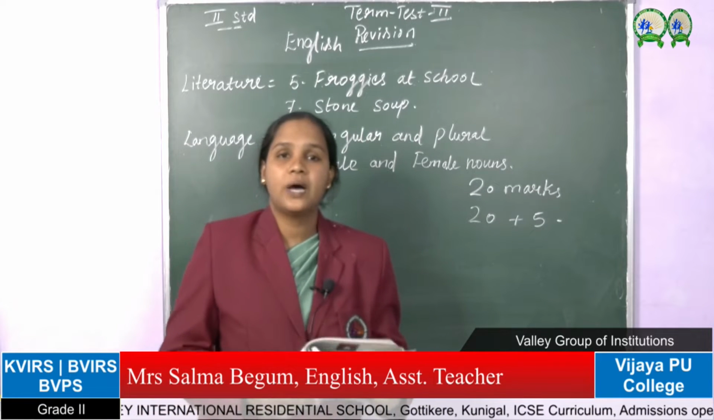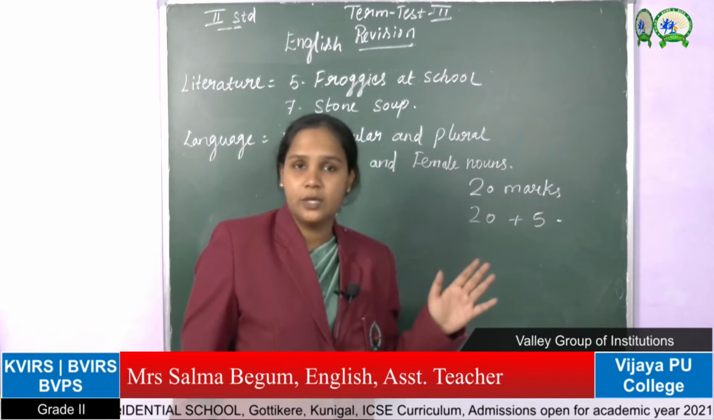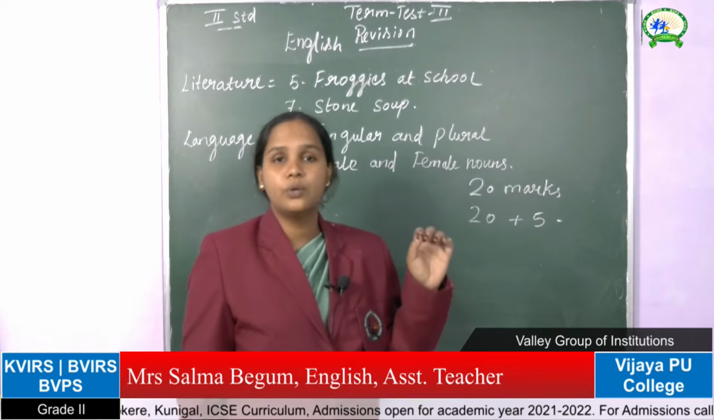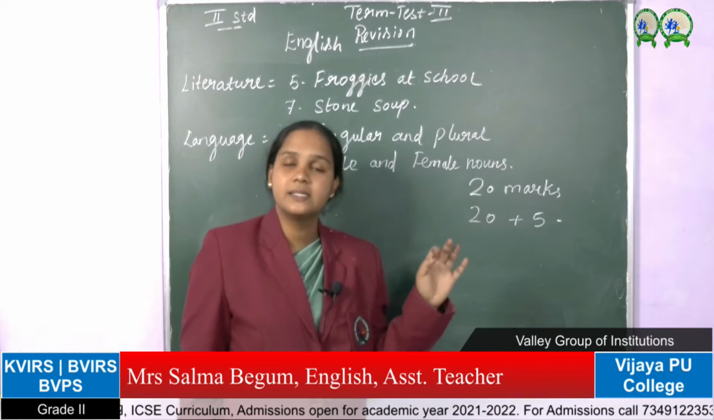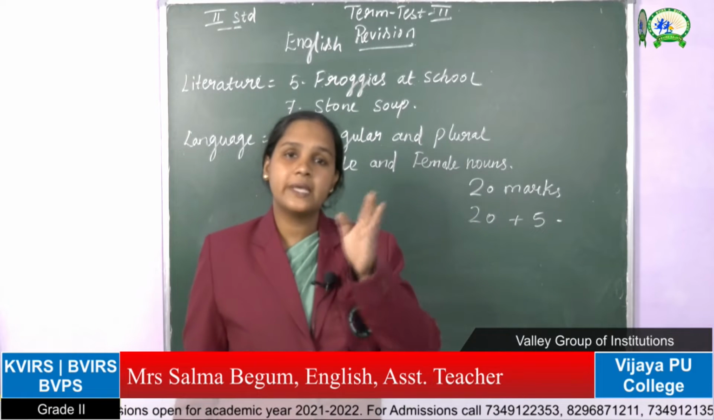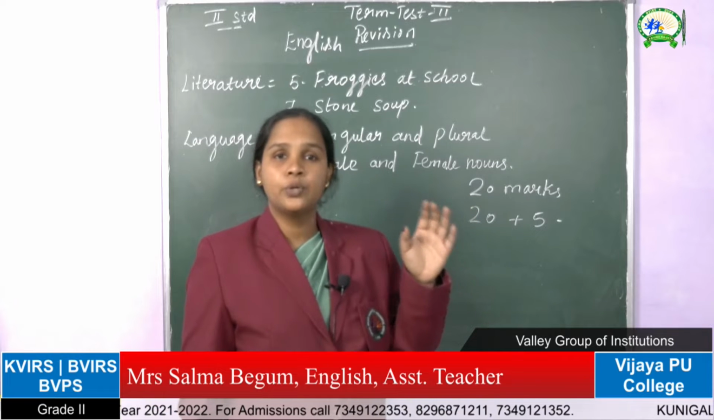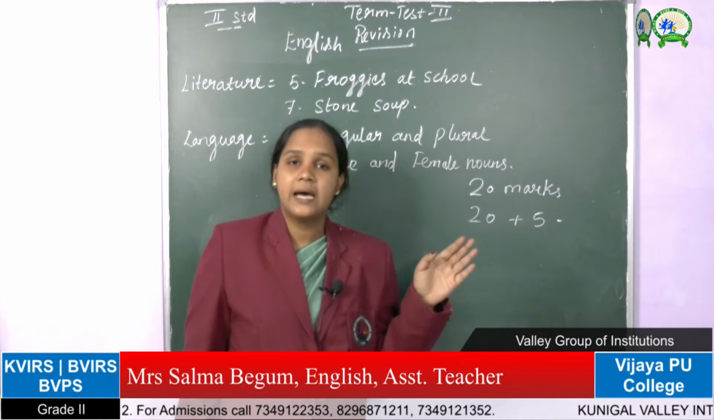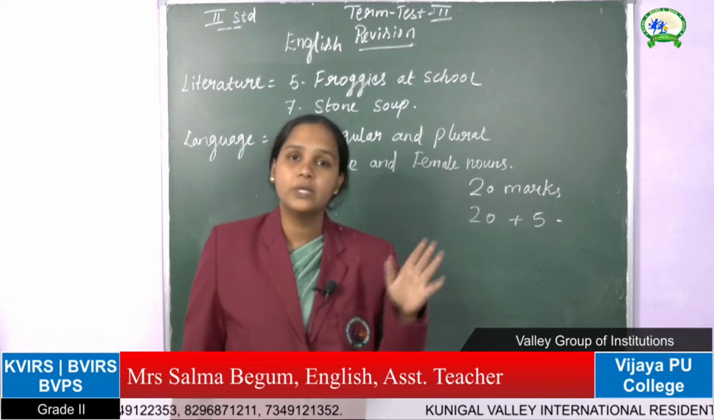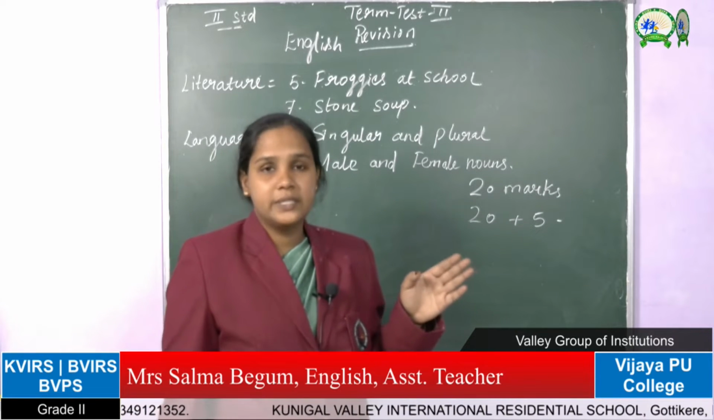In Froggies at School you have the first main, choose the correct answer, where you will get the options. In the question paper also you will get the options. You only have to select the answer and write it down in your answer paper. Children, follow the same method as you followed in term test 1. The book you kept in term test 1, you can continue with the same book. No need of taking one more book.